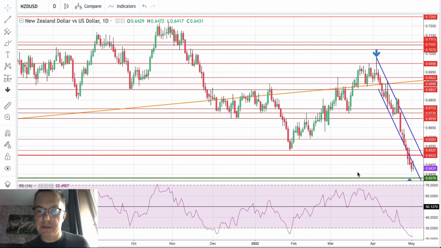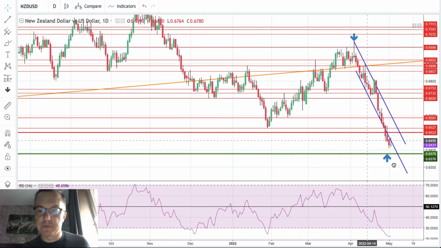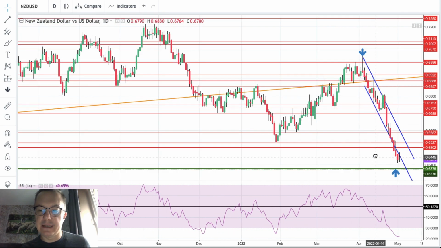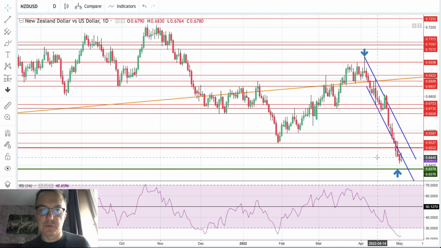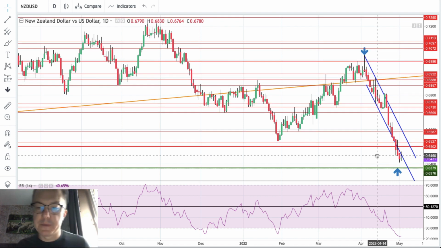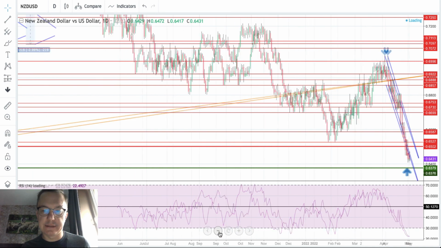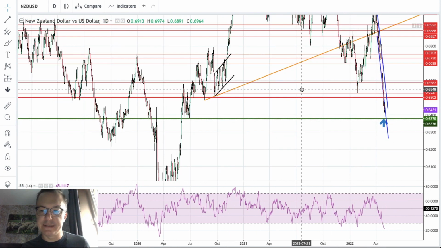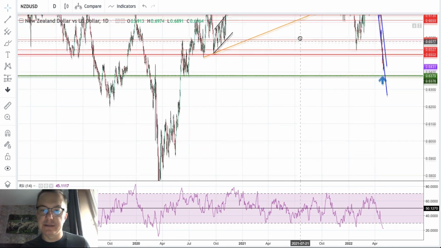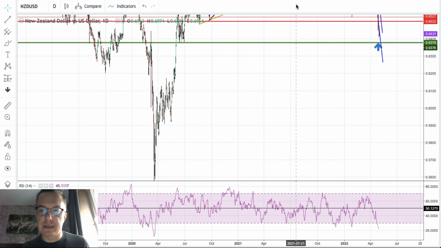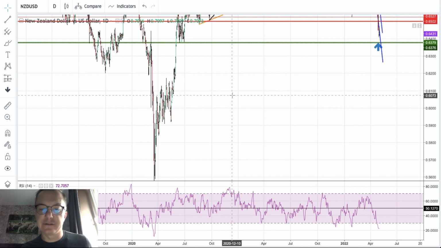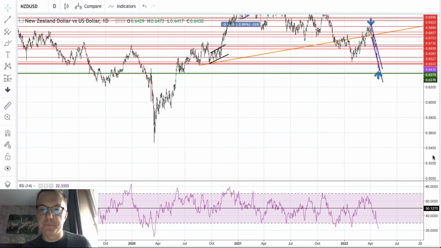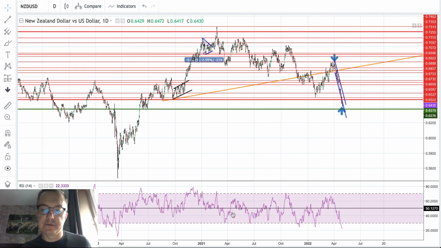Let's just find out if we have any other technical support for the New Zealand dollar. There isn't any. I can't see any technical support whatsoever, so maybe we should just zoom out and take a look at some older data. There you go. Where is the next support? If 6,379 is violated, the next support is way lower. The other one is around 6,173, 6,125, and maybe 6,100.